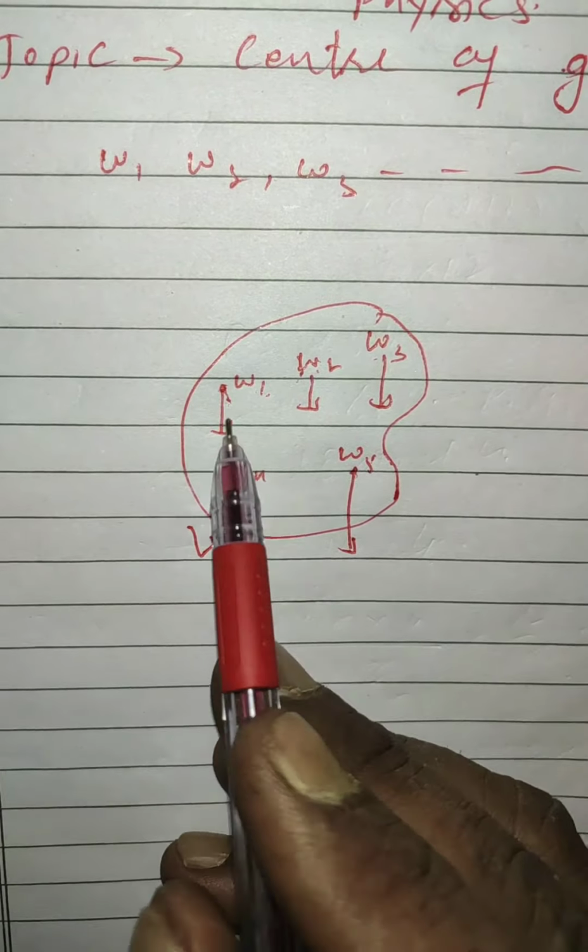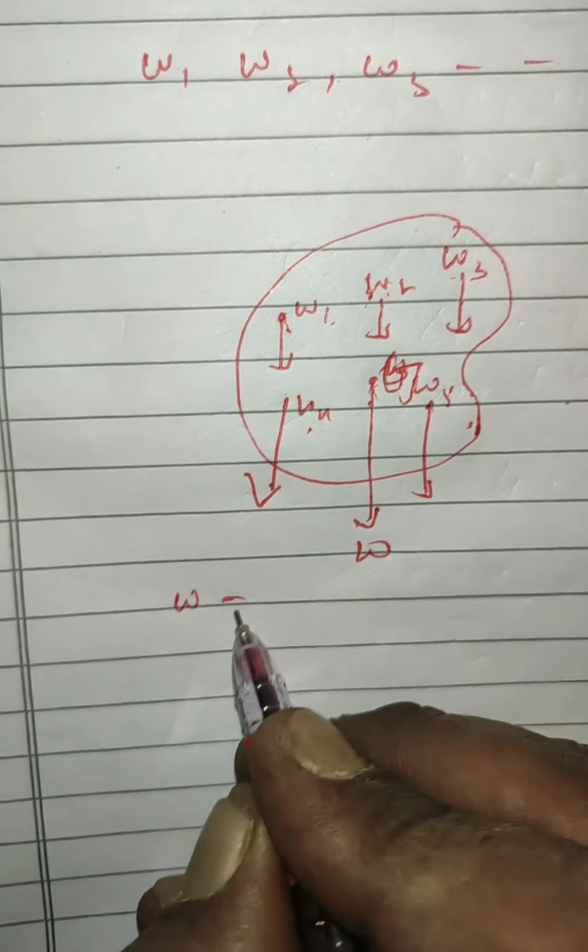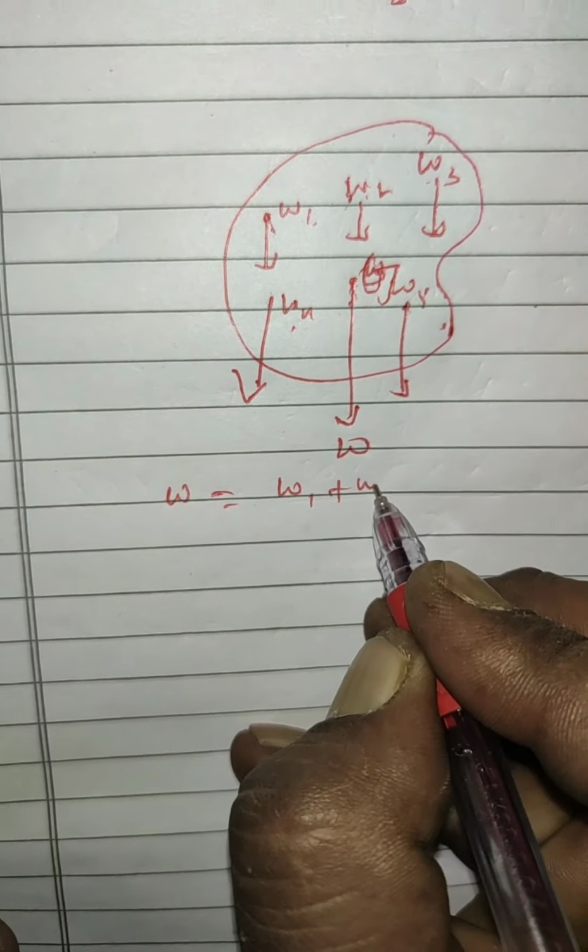The weight W is considered to act at a point G, denoted by capital G, such that the algebraic sum of moments due to the weights W1, W2, W3 and so on